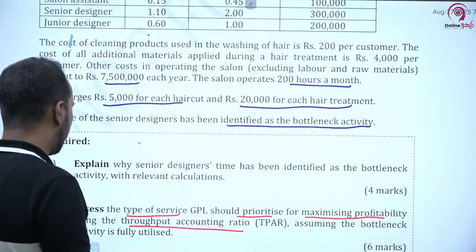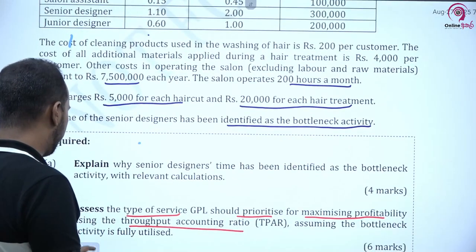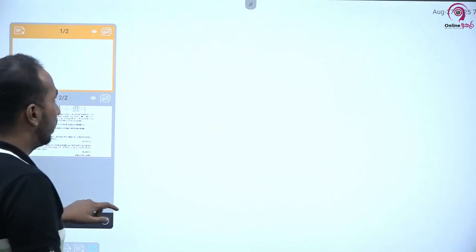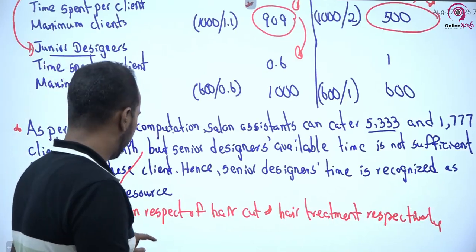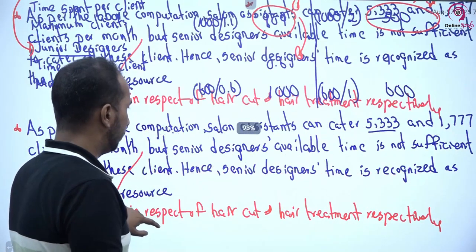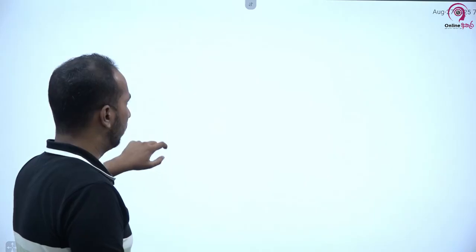Now they are asking us to assess the type of service, so let's do the computation in respect of this. They are asking us to do a kind of ranking, which product should be given the highest priority. That's the thing you need to understand here.